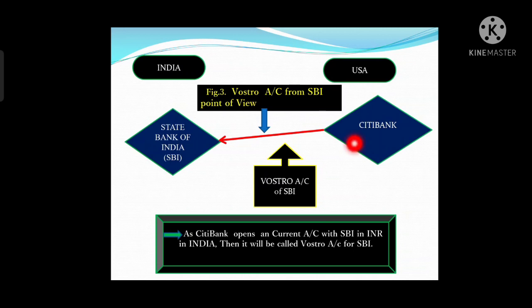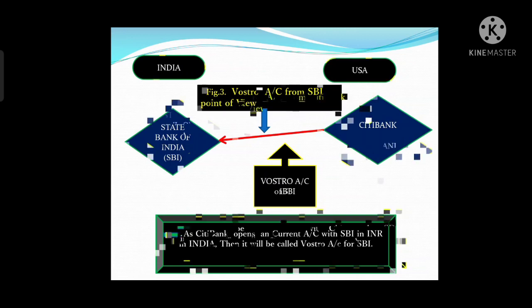right? In this figure we have learned what a Vostro account is from State Bank of India's point of view. Here Citibank opens a current account with State Bank of India in Indian rupees in India. Then it will be called a Vostro account for State Bank of India, but a Nostro account for Citibank because Citibank is opening an account.